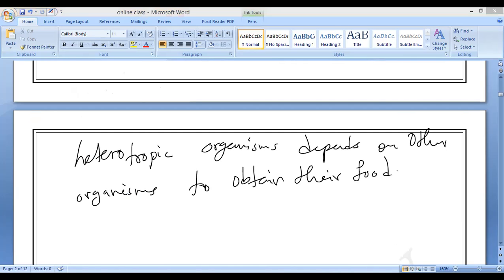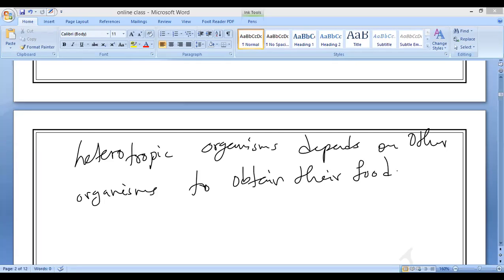Now here, if you observe, this depends on this for their mode of obtaining food. These are all heterotrophic plants. Forget about the animals, because we are studying only what now? What is our chapter name? Nutrition in plants. So the first way plants obtain food is by the natural process called photosynthesis. Correct?